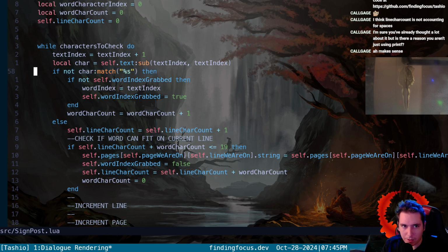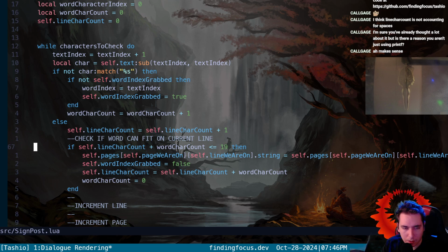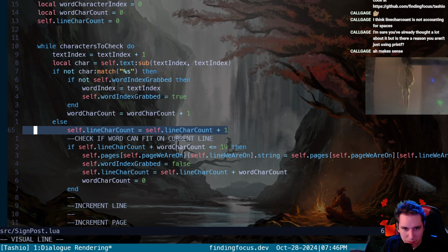You would think that all we need is the text index to become the new word index. We become grabbed, and then we become grabbed, so we don't grab another word index on another subsequent character find. And then we increment our line character count. See, I feel like we should do this not here.